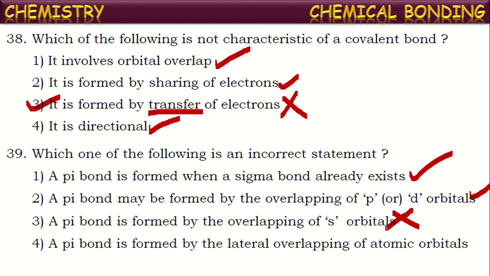Last statement, a pi bond is formed by the lateral overlapping of atomic orbitals. Yes, sideways or lateral overlapping of atomic orbitals results in the formation of a pi bond. This is also a correct statement. Only incorrect statement is s orbitals involving in the pi bond formation. A pi bond cannot be formed by s orbitals. Next,